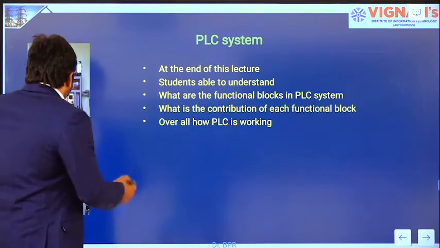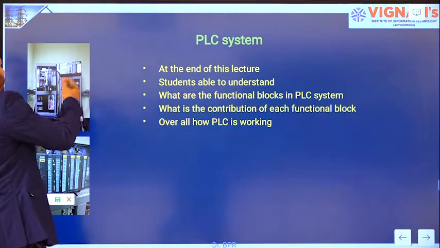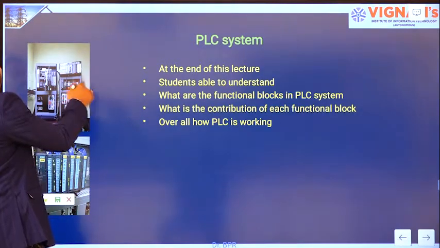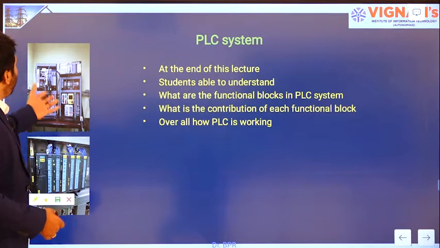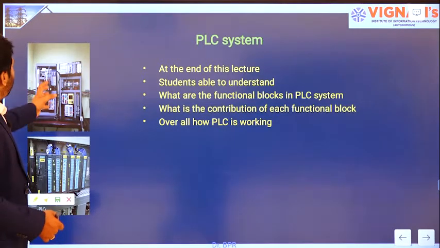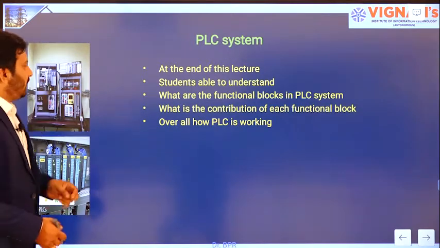So overall, you can see the PLC pictures here, right? This is the PLC control panel. In this control panel we have so many things, but overall we have input, processor and output. Simply you can say that, right?